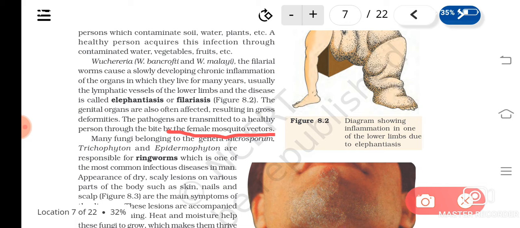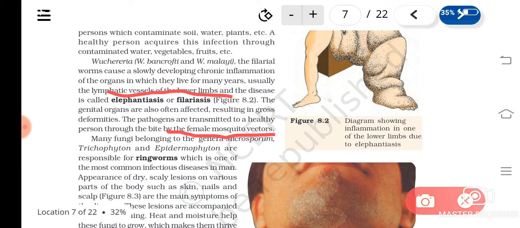So how does this inflammation come? These worms start growing in the lymphatic vessels. Okay, understood? And usually it is found in the limbs because they are living in the lymphatic vessels of the lower limbs, and this causes what, elephantiasis or filariasis. So we have now seen two helminth diseases. What are they? Ascariasis and elephantiasis or filariasis.